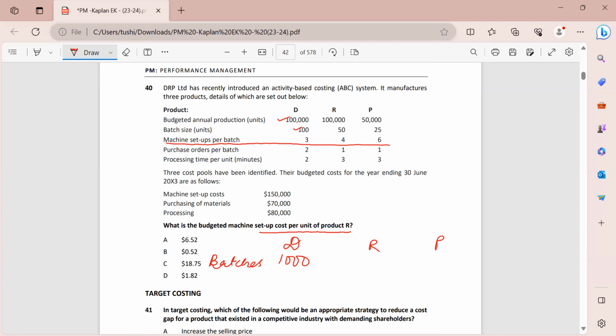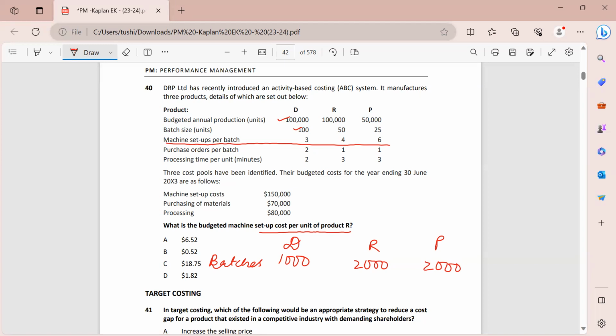Similarly, for product R, 100,000 divided by 50 will give you 2,000 batches, and then 50,000 divided by 25 will give you 2,000 batches again for product P. So these are the number of batches.